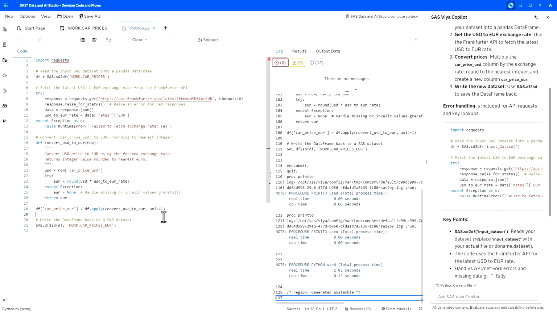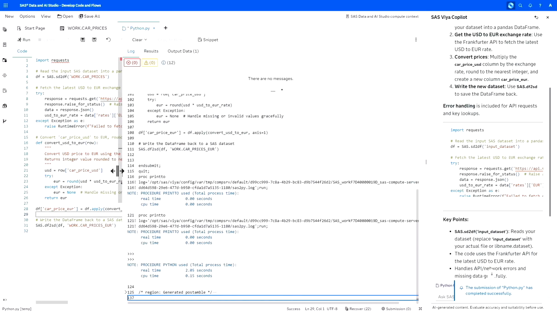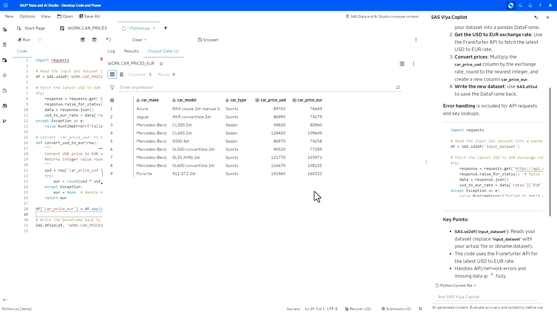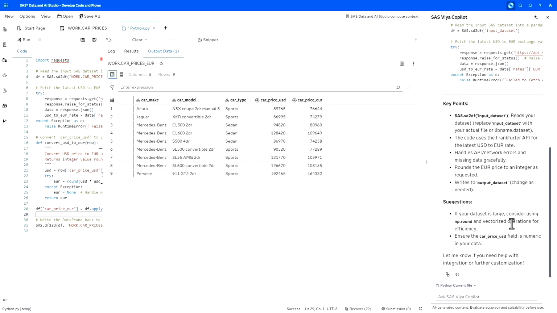So it looks like the program was working well. We can take a look at the output. And now we have a new column in our table with information about car prices in euros. All of that we did in probably 1 minute. So we really saved lots of our valuable time for writing this program ourselves. And Copilot also provided us with some additional information about what we could improve in this program in the future, some key points.